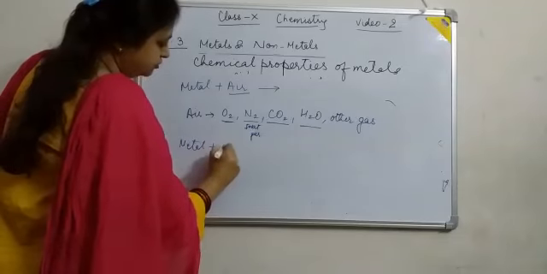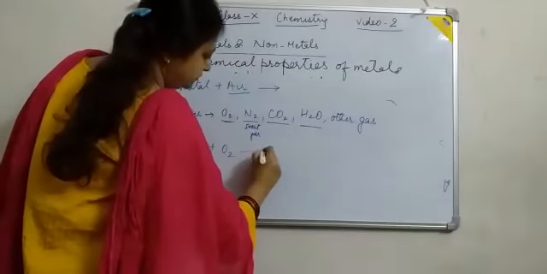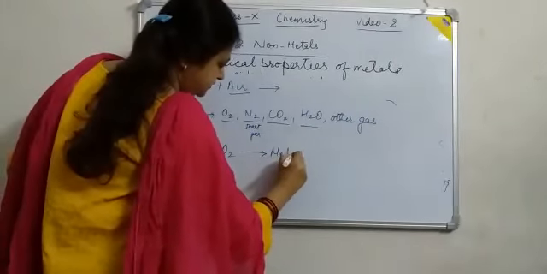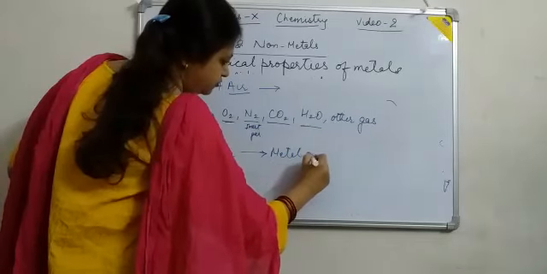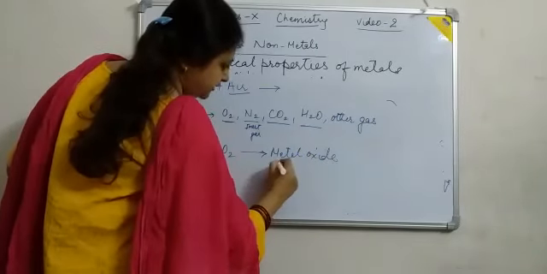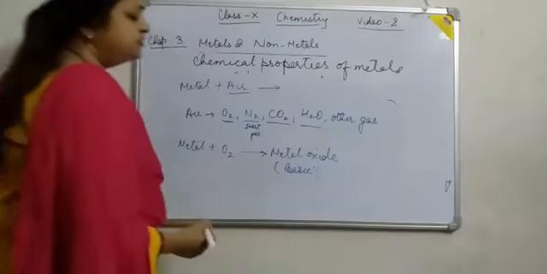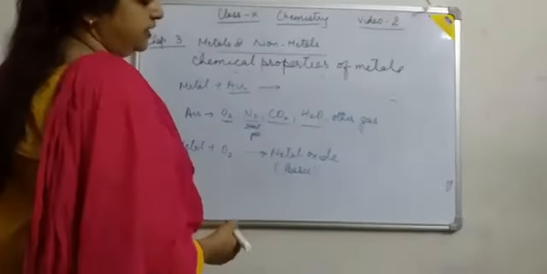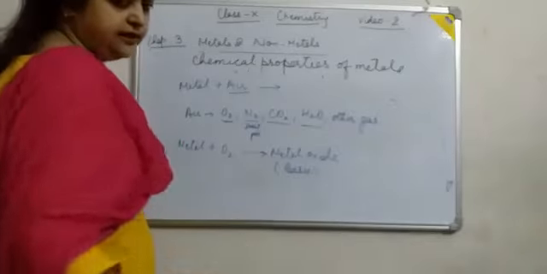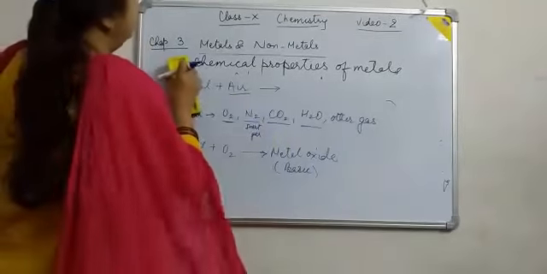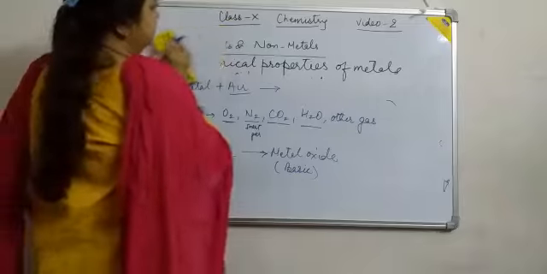Metal plus oxygen gives metal oxide. Only metal oxide is formed. This metal oxide is generally basic in nature, with some exceptions like amphoteric oxides: zinc oxide, aluminum oxide, lead oxide, etc.